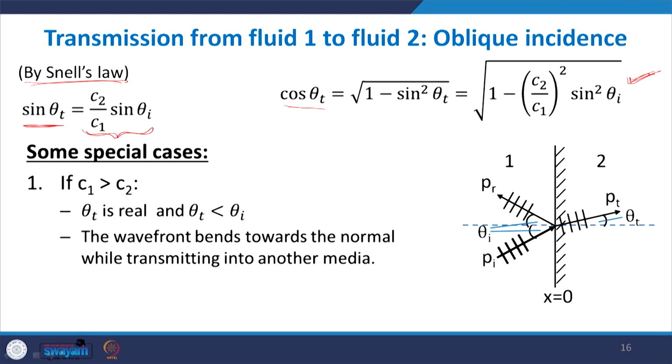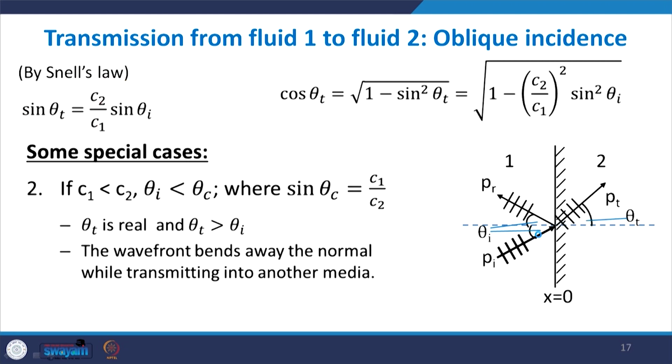If c1 is greater than c2, then sin theta t is some fraction of sin theta I, which means that the overall value of sin theta t is smaller than sin theta I. So the angle theta t is going to be smaller than theta I. Theta t is real, and suppose this is the wave front, the transmitted wave will bend towards the normal. This angle will be smaller than this angle.